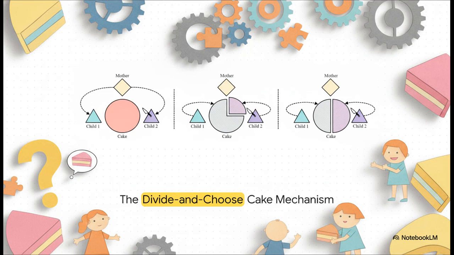Okay, let's dive into this. Because we know absolutely nothing about the children's private perspectives, we have to rely on a specific mechanism to guarantee fairness. We can't just ask them what they think is fair, right? They have a massive incentive to lie just to get more cake. We are dealing with an environment of asymmetric, unverifiable information. So we have to introduce a protocol. A strict rule set that forces an optimal outcome regardless of their selfish desires.